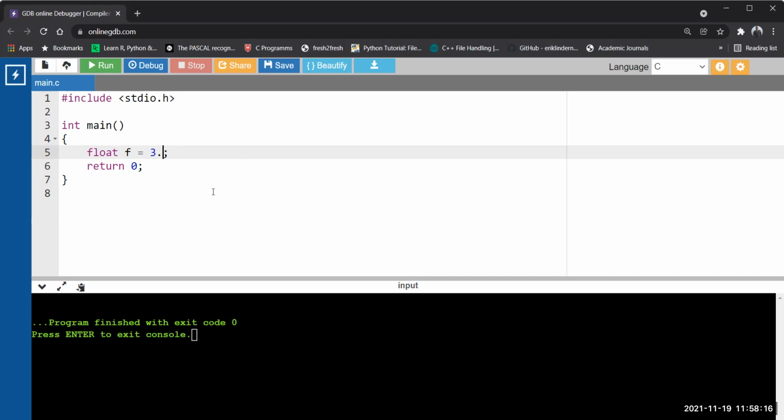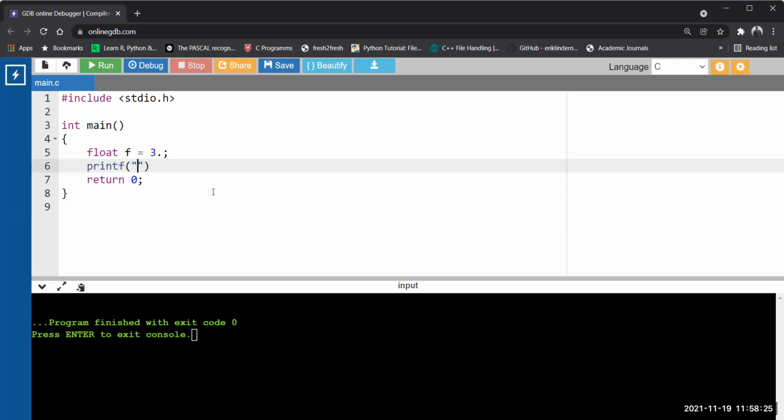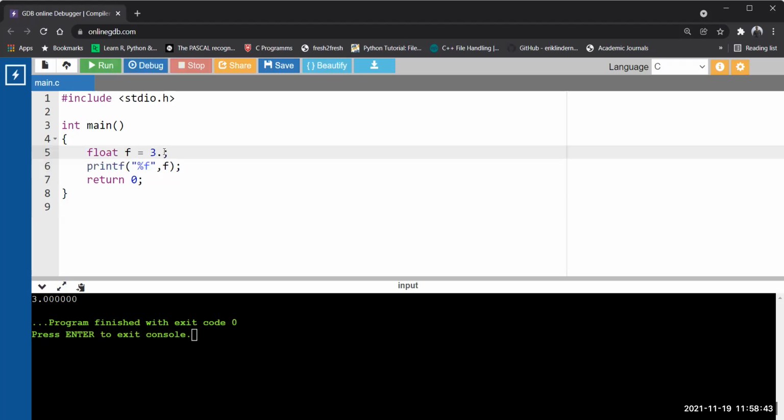You might think, sir, what is the use of this decimal point here? We are not putting anything after the decimal point. So what will the compiler do by default? Let us see. Printf %f. It will print 3 and then 6 zeros. Why 6 zeros? Because the floating point data type supports up to 6 decimal places. So now 3 point is a floating point constant.